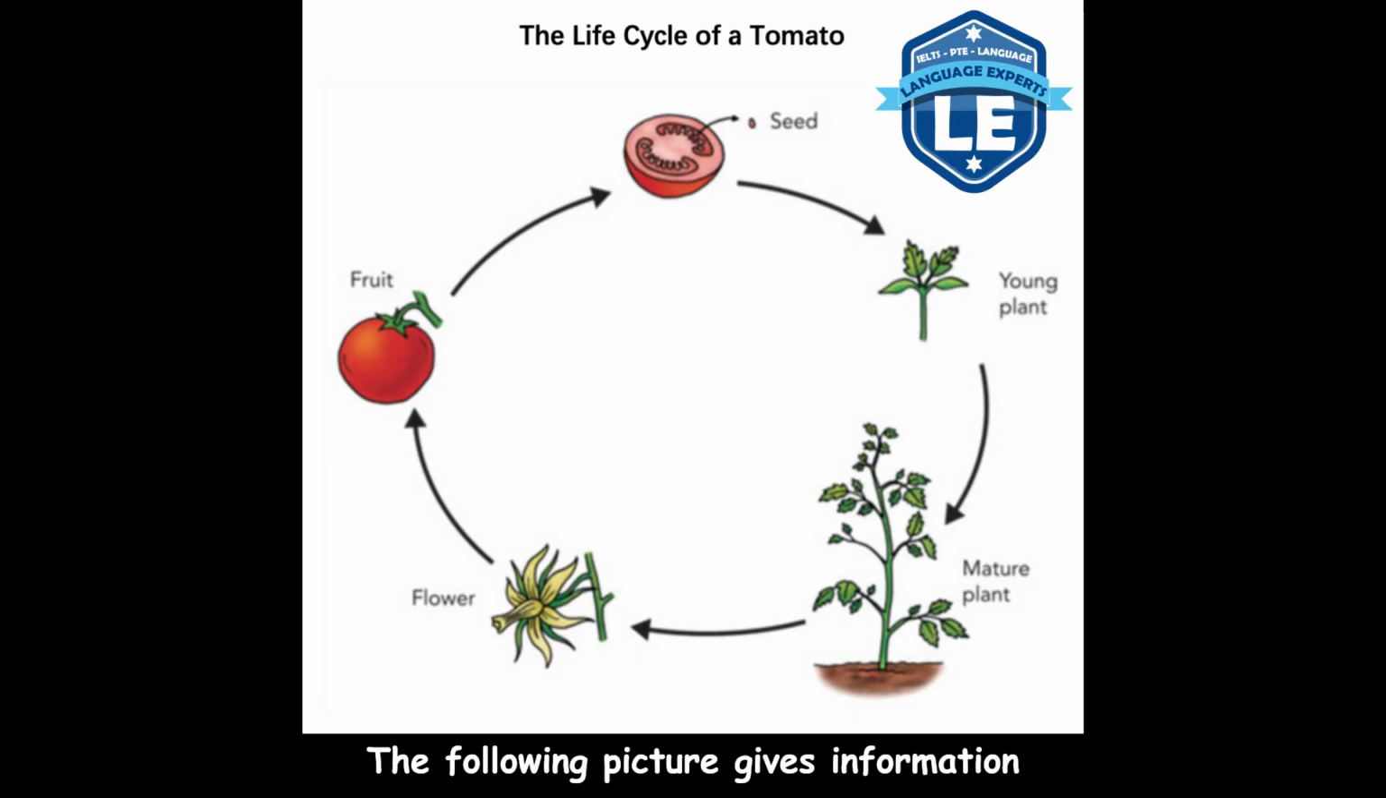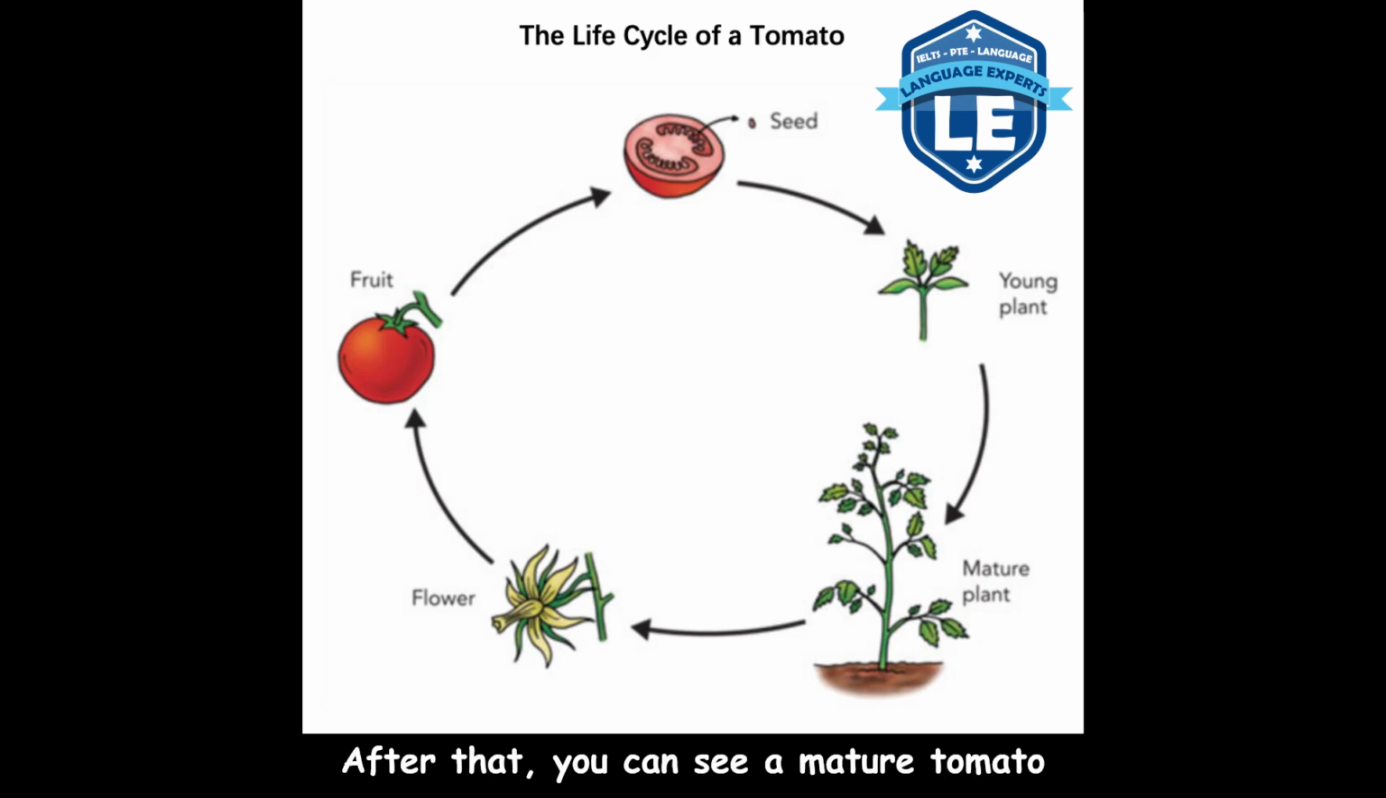The following picture gives information about how a tomato seed can become a tomato plant. The steps include tomato seed, a young plant, a mature plant, a flower, and a fruit. According to this picture, the first step is to get tomato seeds from a tomato fruit cut in half. Then, the seeds become a young tomato plant, which is green.